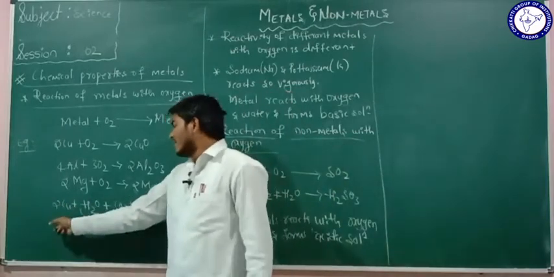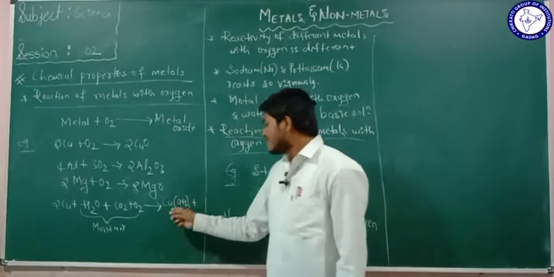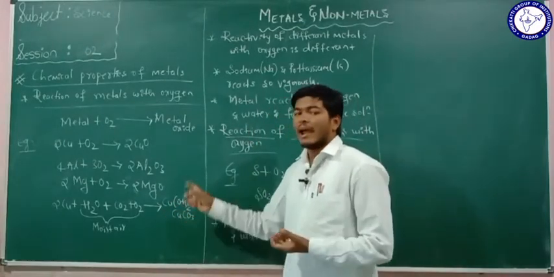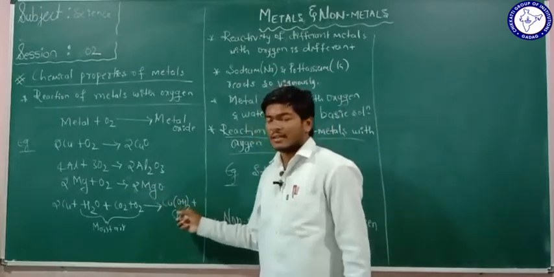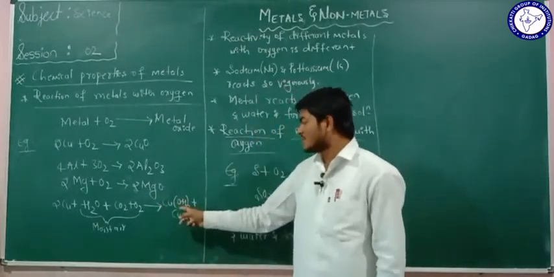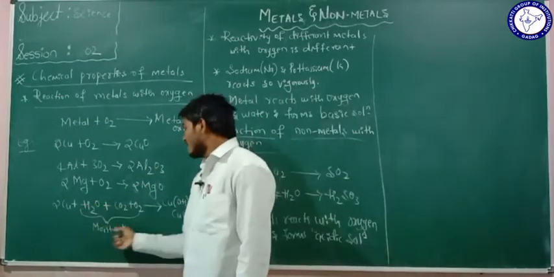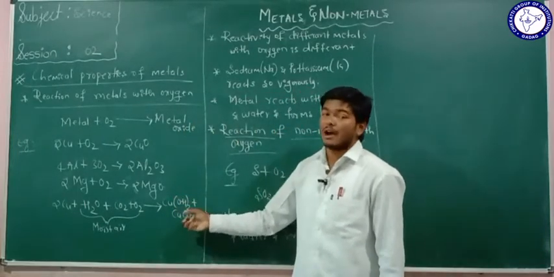When copper reacts with the moisture, it forms copper carbonate and also copper hydroxide, Cu(OH)2, where OH twice means the hydroxide. So when copper reacts with the moisture, it forms copper hydroxide and copper carbonate.